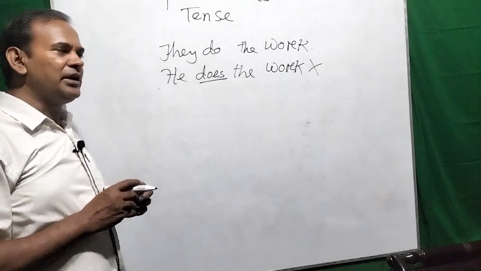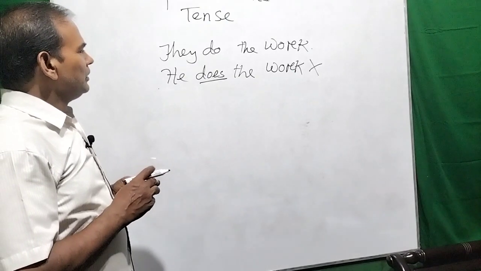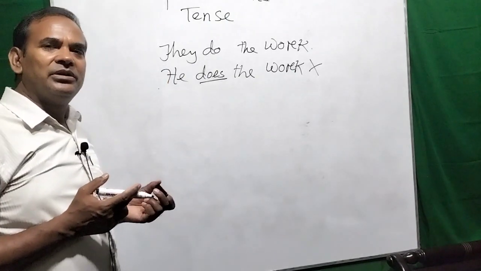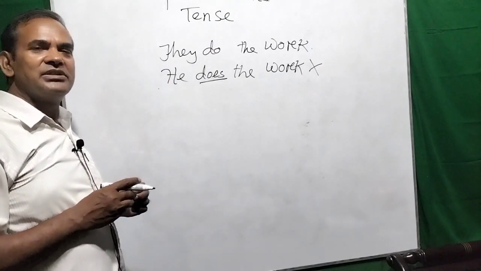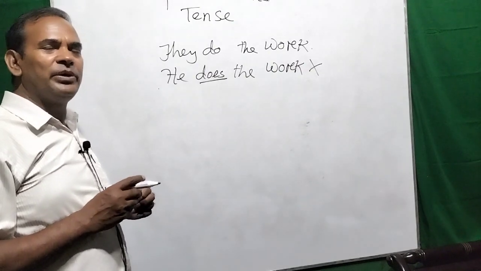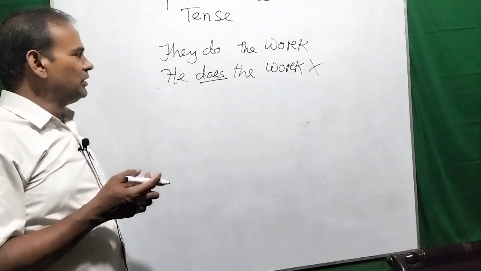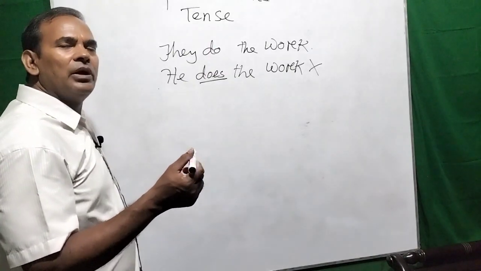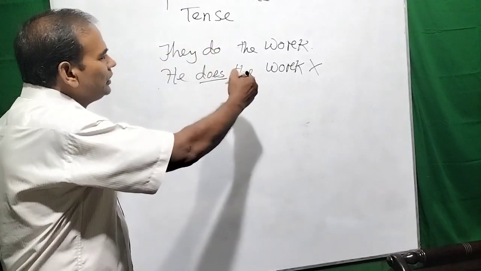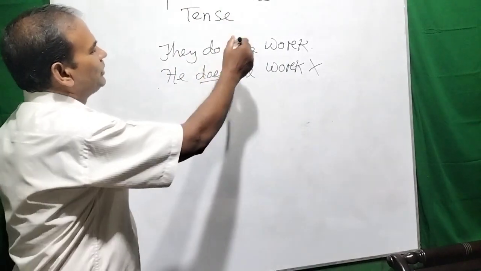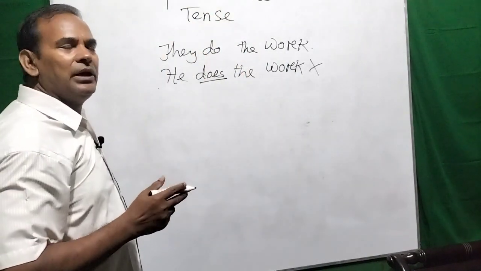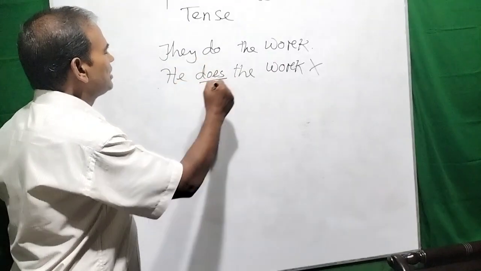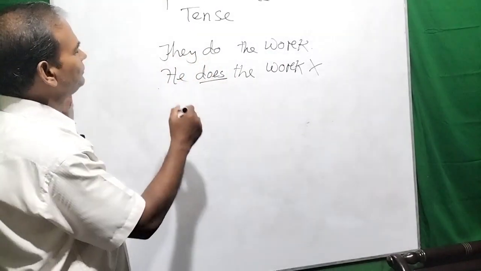Have cannot take s or es with it. That is not the doing verb. That is the verb to have. Verb to be cannot take s or es, or a modal auxiliary cannot take s or es with it. So only the doing verb or action verb can take s or es, but the subject must be third person singular number.